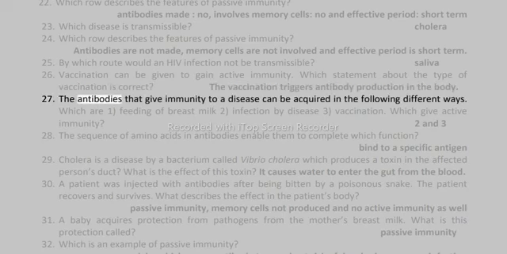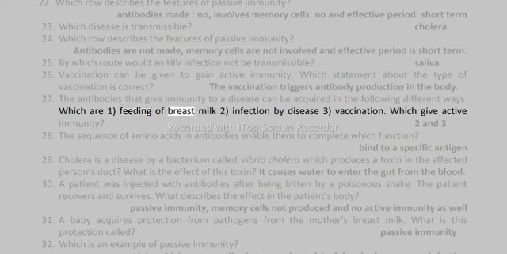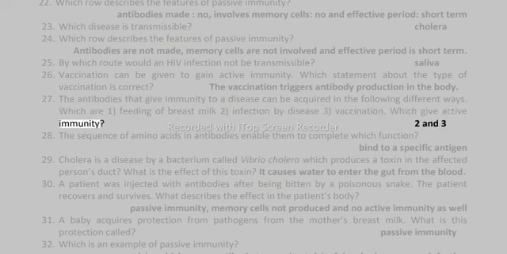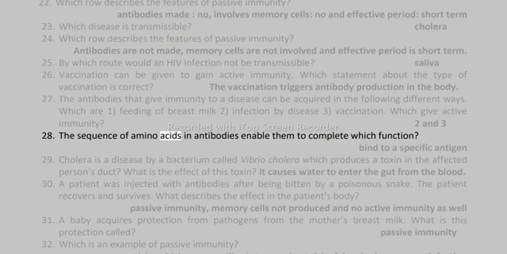27. The antibodies that give immunity to a disease can be acquired in the following different ways: 1. Feeding of breast milk. 2. Infection by disease. 3. Vaccination. Which give active immunity? 2 and 3. 28. The sequence of amino acids in antibodies enables them to complete which function? Bind to a specific antigen.